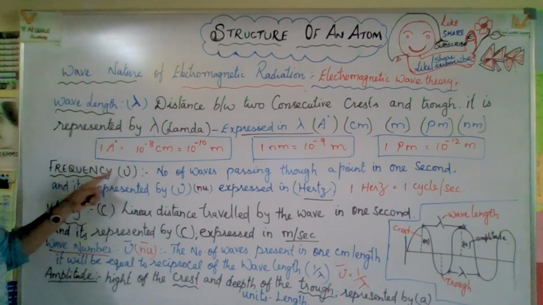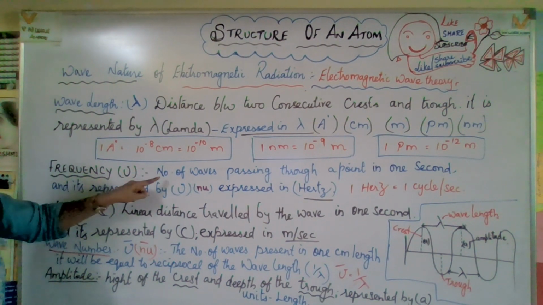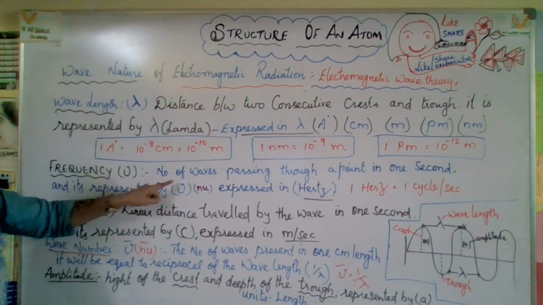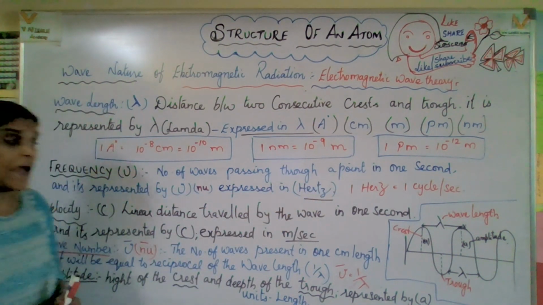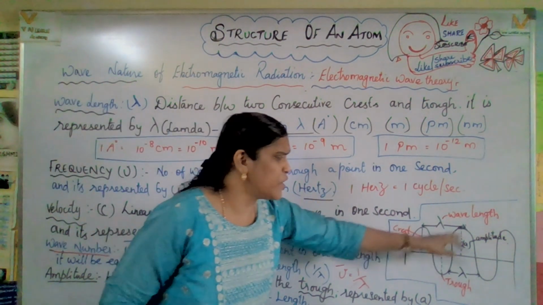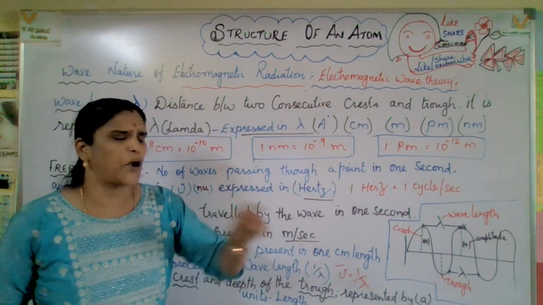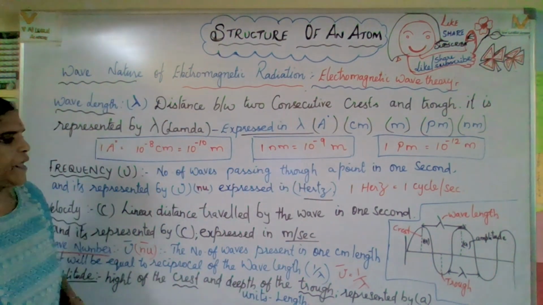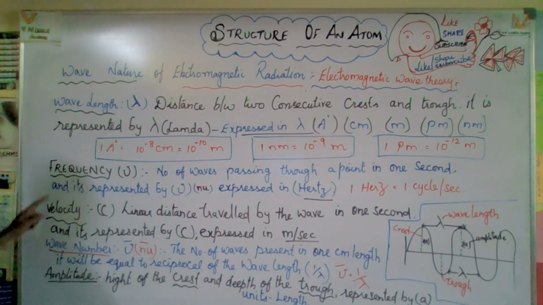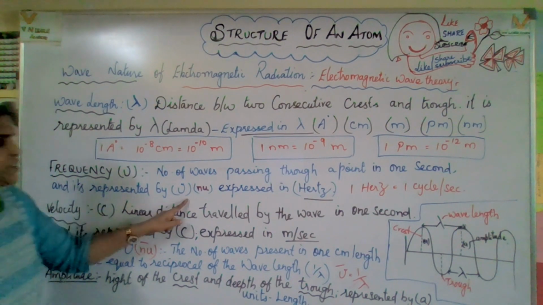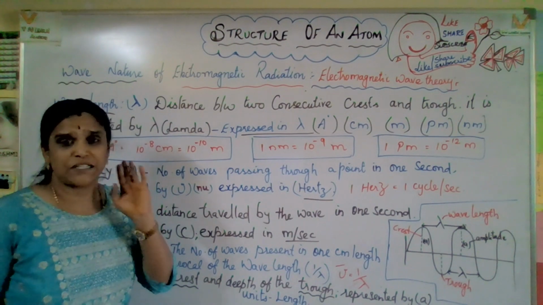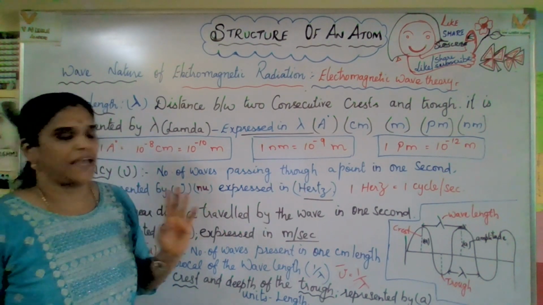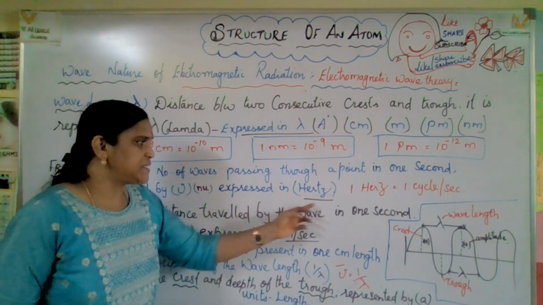It is the number of waves passing through a point in 1 second. That is called frequency, and it is represented as nu and expressed in hertz. Hertz means frequency.